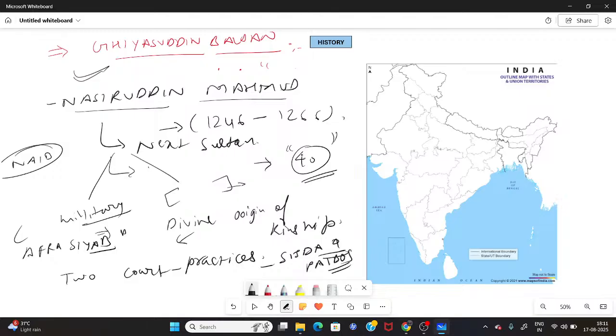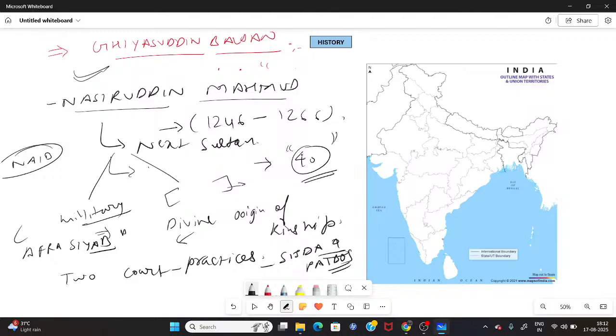Now this particular thing, the position of the Sultan, became unparalleled. It brought something divine in his position, and now it cannot be challenged by any group or community. The idea was simply that he was trying to bring the position of Sultan in place of God so that normal people cannot challenge this position.